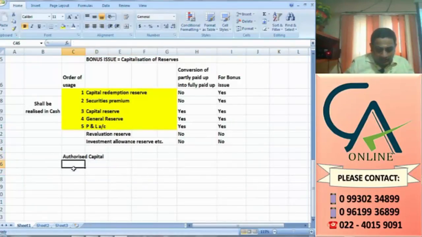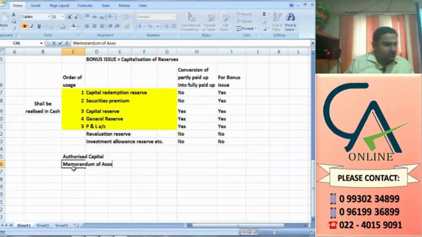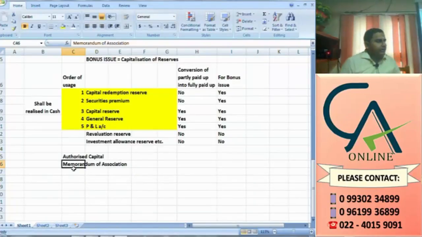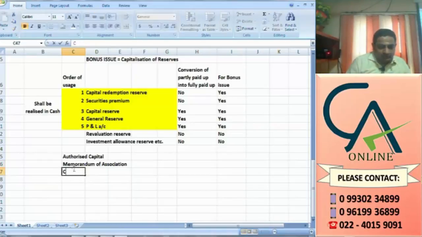That will be mentioned in where? Memorandum of Association. It is not fixed for every company. Every company should have their own Memorandum of Association, in which in the capital clause they will mention what is the authorized limit.